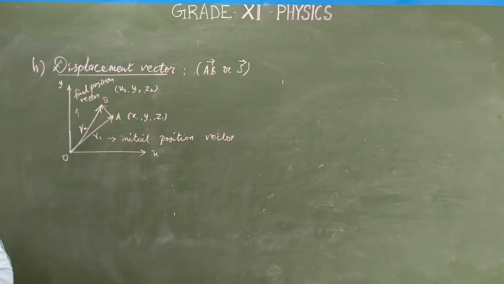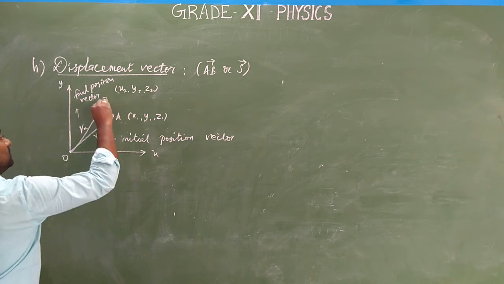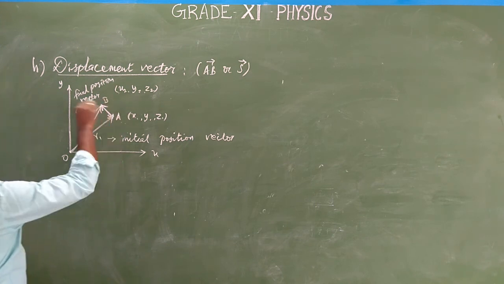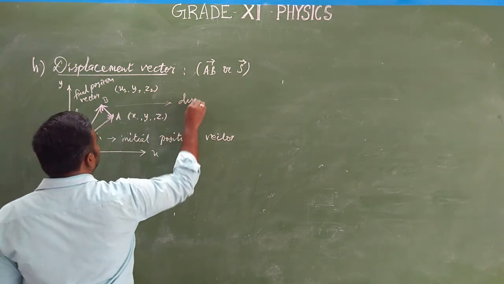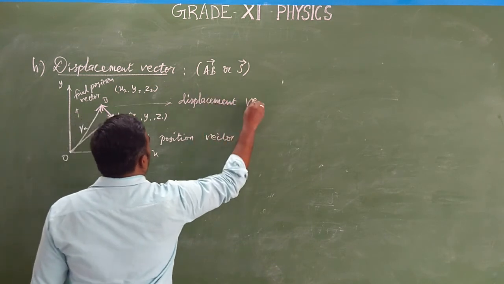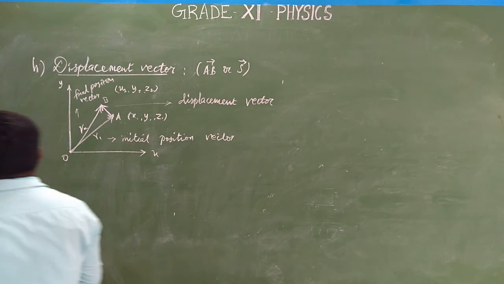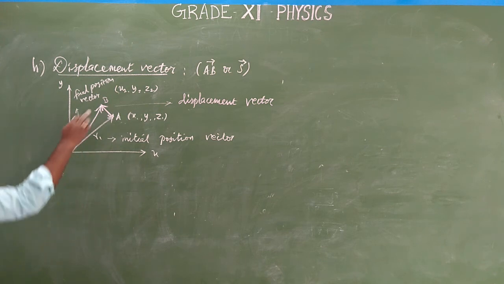So the displacement of the particle from A to B is denoted by this. This is the displacement vector. Initially it is at the point A, now it has reached B. The displacement vector is denoted by S vector, that is R2 minus R1, because finally the position is greater.